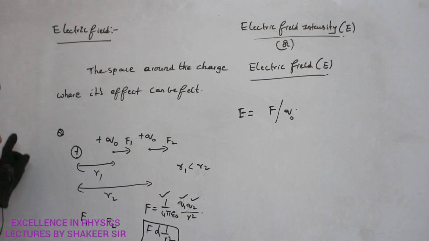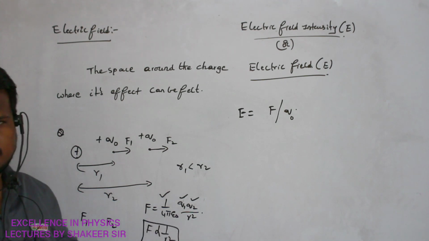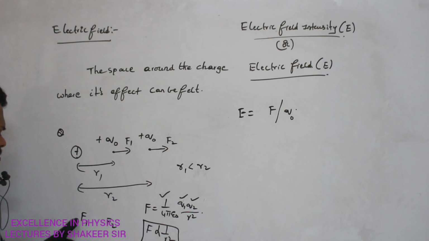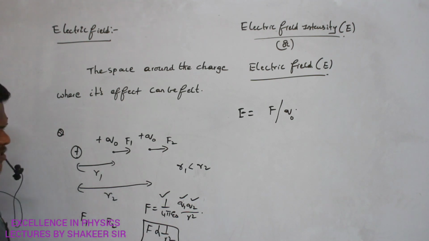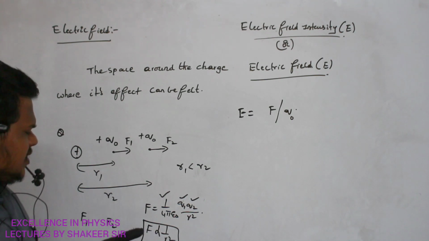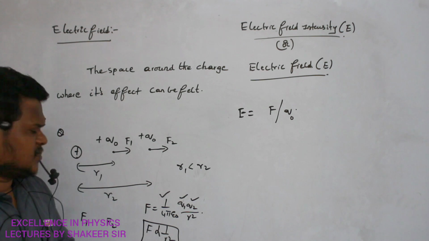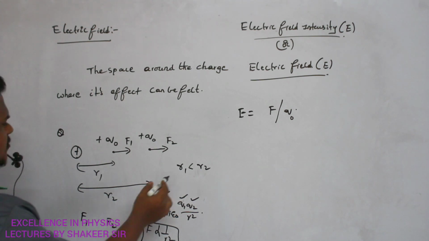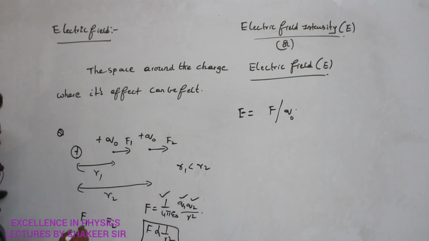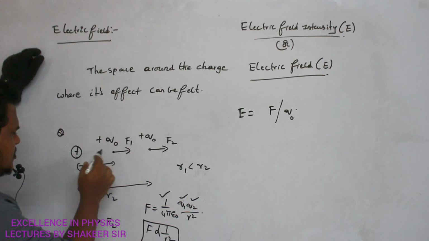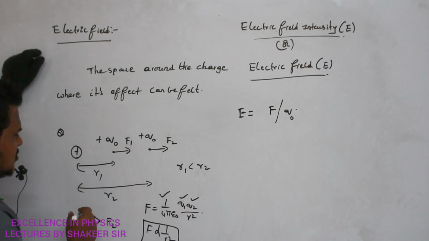It means if R, the distance of the test charge from the main charge, increases, then definitely the force of repulsion here is lesser. So if R1 is greater than R2, then definitely F1 will be less than F2, because the one at the lesser distance will experience more force of repulsion.